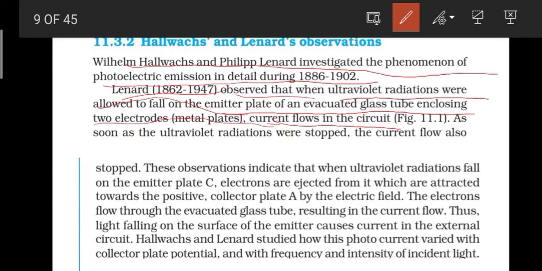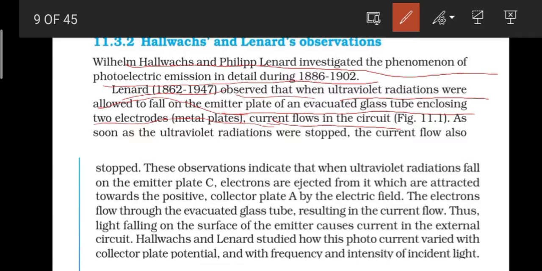But if you are not getting it, don't worry, I will explain it further in the coming slides. So he observed that when ultraviolet radiations fall on the emitter plate, what is the emitter plate? The emitter plate is that plate C, in an evacuated glass tube with two metal electrodes, and current flows through it.